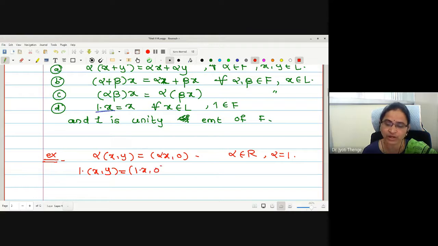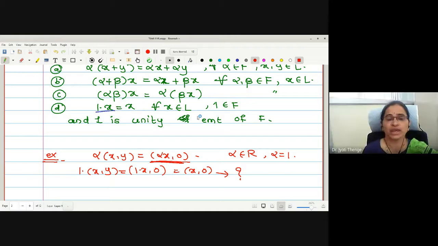1 dot (x, y) is actually (1x, 0), no? That is (x, 0). Whether you are getting the original vector? No, you are not going to get the original vector. Sometimes we are defining linear operations, scalar multiplication, like this. In this type of case, this is not a vector space. It is not going to become a vector space. Therefore, we have to ensure that 1 dot x is x. Then and only then it becomes a vector space.